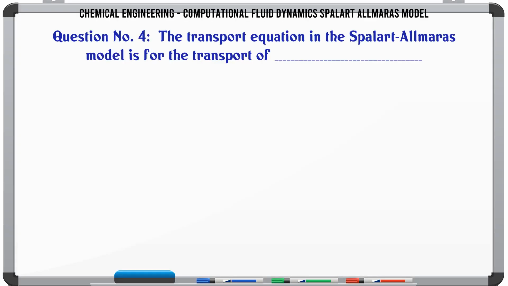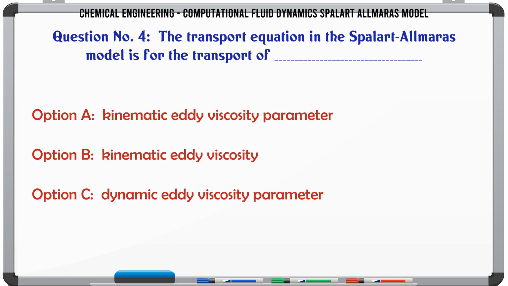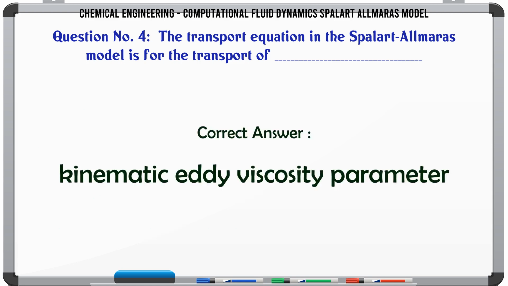The transport equation in the Spalart Allmaras model is for the transport of: A) Kinematic eddy viscosity parameter, B) Kinematic eddy viscosity, C) Dynamic eddy viscosity parameter, D) Dynamic eddy viscosity. The correct answer is kinematic eddy viscosity parameter.